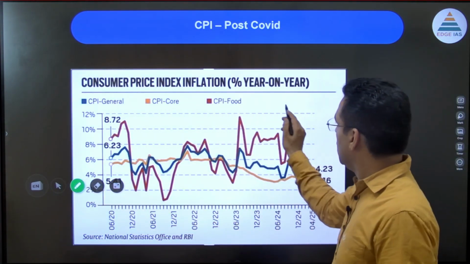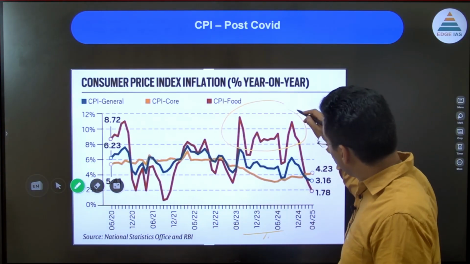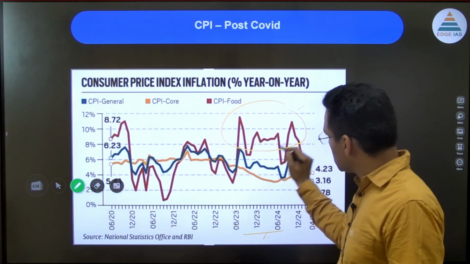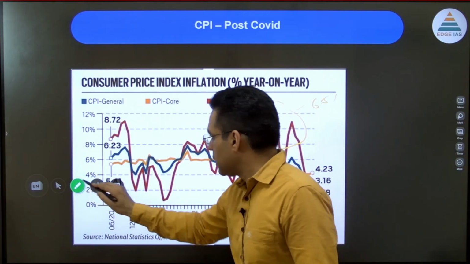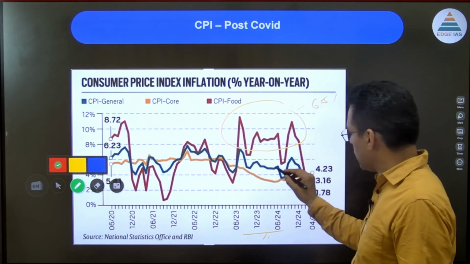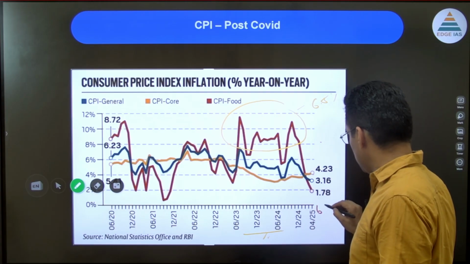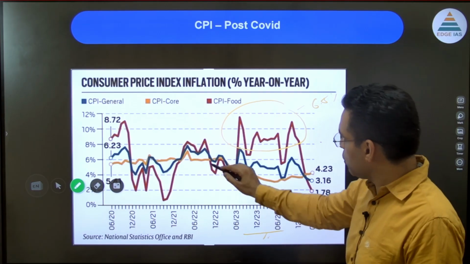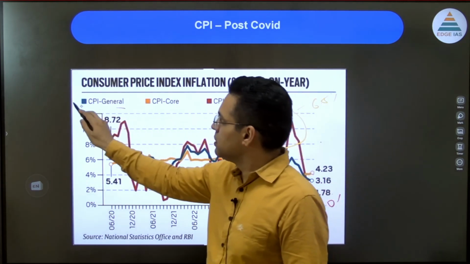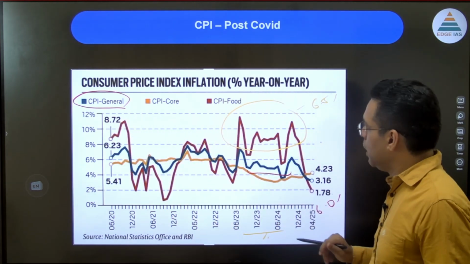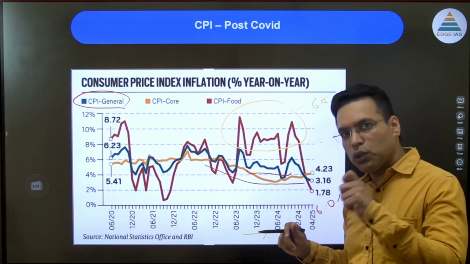Now let us try to understand. You can see food inflation was higher in 2023-24. So when food inflation is higher, during this phase our repo rate was 6.5%. After the repo rate moderated, you can see here it was 6.5, and today it is around 6.6%. Now the average inflation was relatively higher at this time, the general inflation, CPI general, which we also call CPI combined. Then look at core inflation: core inflation was on the lower side. Core inflation means inflation without food and fuel.